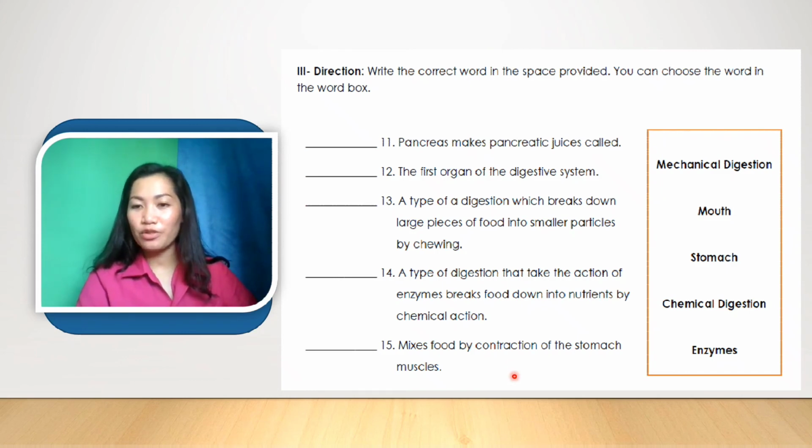Now it's time for you to get your pen and grab your notebook, or if you have a printer, you can print it out and then answer it. After answering it, you can send it to my personal line, and then I will check it and send it back to your line group.